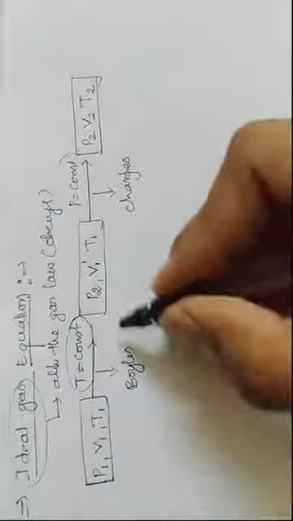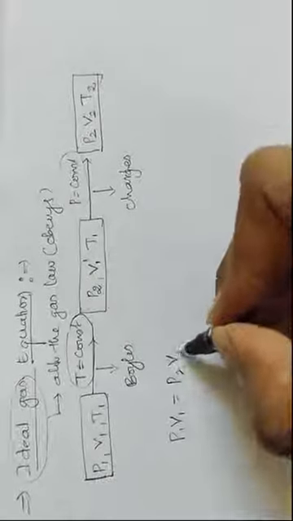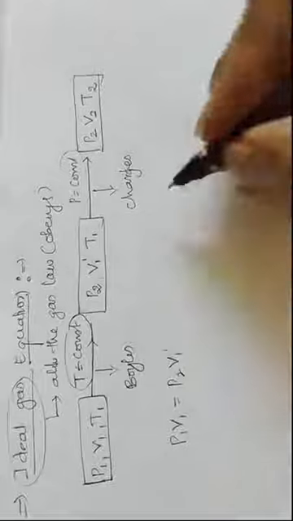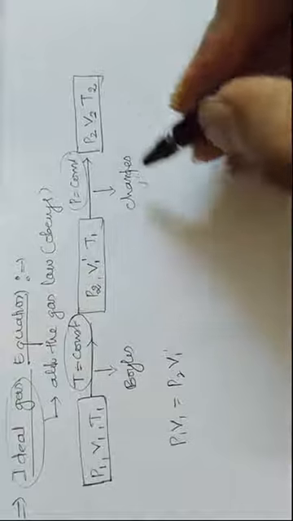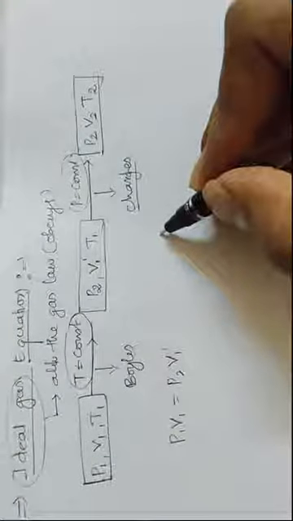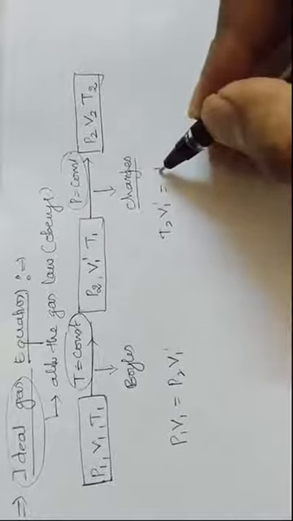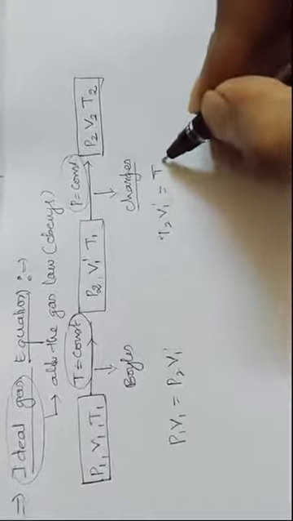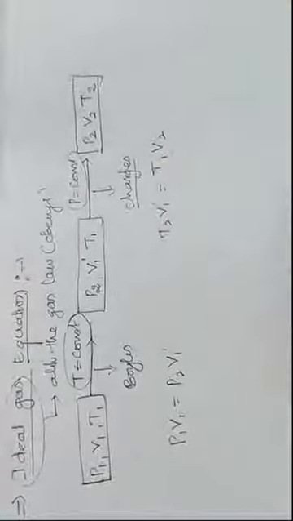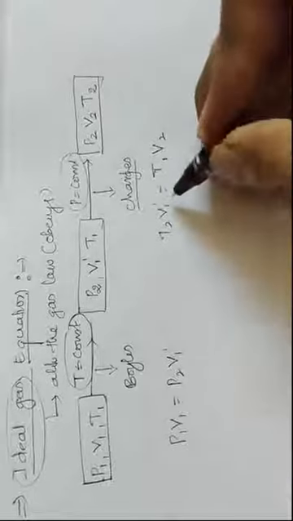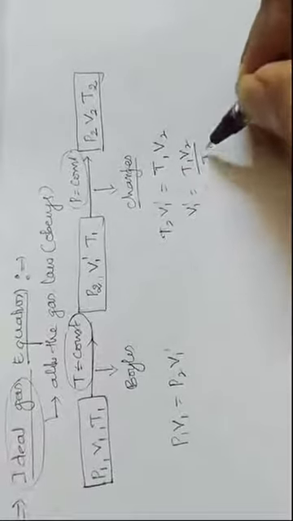For the first system I will write P1 V1 is equal to P2 V1 dash, right? Similarly for the second system, since P is constant, we can apply Charles's law. So we write V1 dash divided by T1 is equal to V2 divided by T2, so V1 dash is T1 V2 divided by T2.